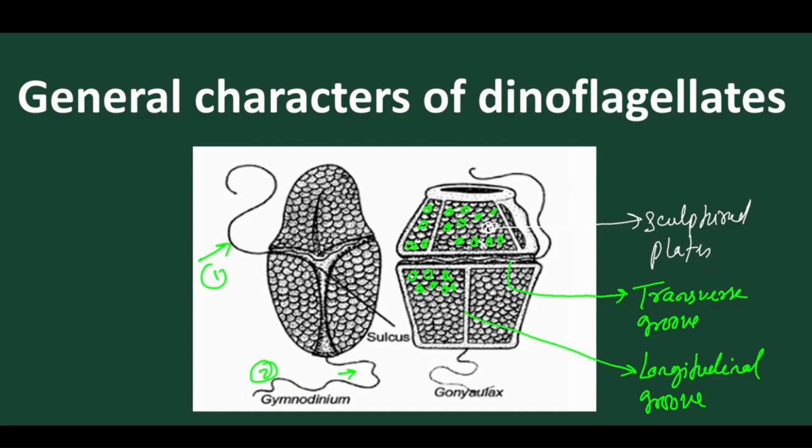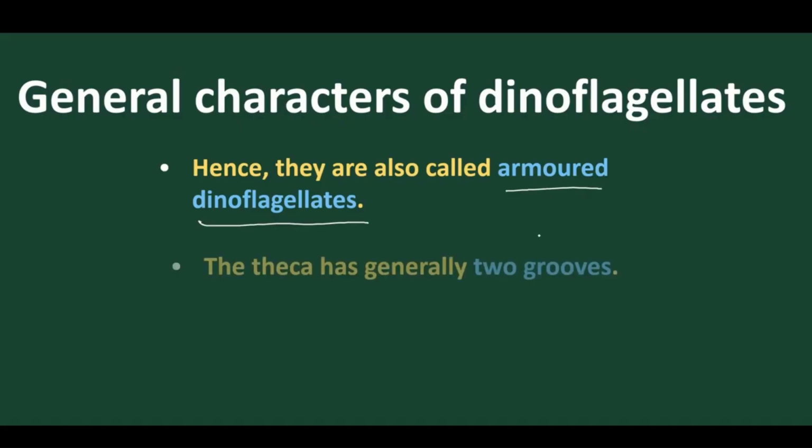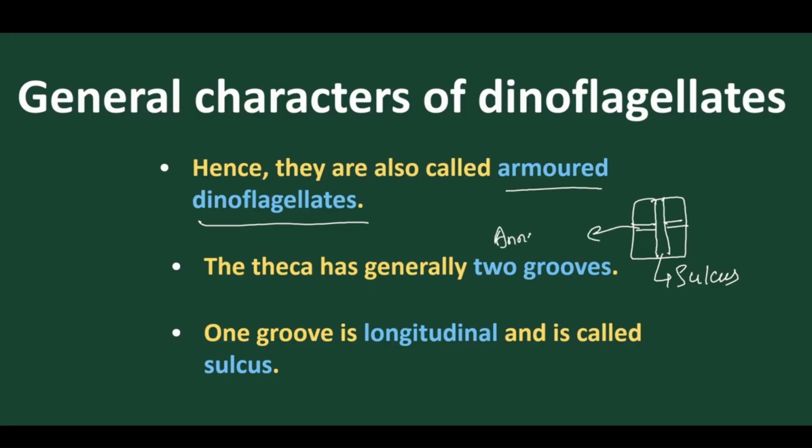We have discussed that these dinoflagellates contain sculptured plates, and they have two types of grooves, and we call them armored dinoflagellates because these sculptured plates provide protection from enemies. The thecas have two grooves, meaning two depressions. One depression is longitudinal, another depression is horizontal. The longitudinal depression is called sulcus, and the transverse depression is called annulus.